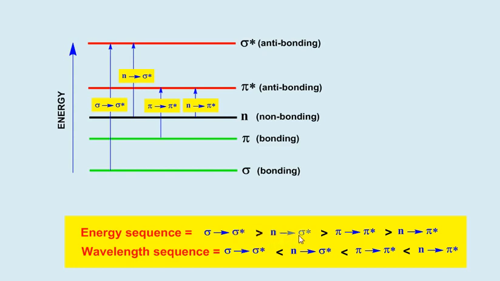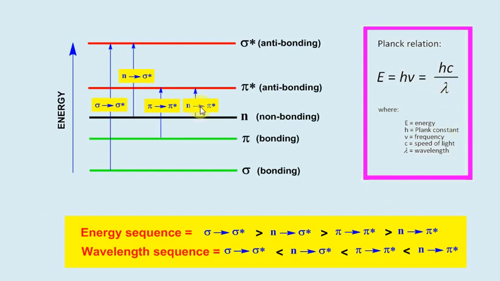Then n to sigma star requires less energy than sigma to sigma star. Pi to pi star requires less energy than n to sigma star, and n to pi star requires the least amount of energy for the electronic excitation. The reason is quite simple. The energy gap between n and pi star is less, therefore it requires less energy for the electronic excitation.